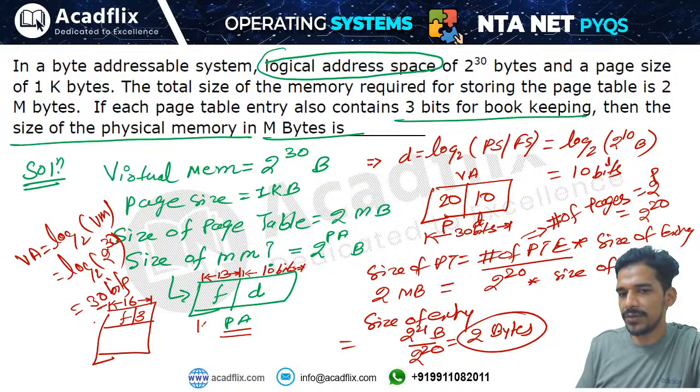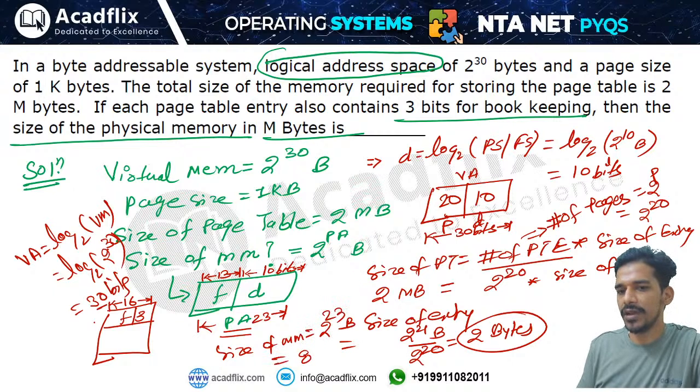So the physical address becomes 13 plus 10, that is 23 bits. So the size of main memory will be 2 to the power 23 bytes, and this will be 8 megabytes. So the answer for this question will be 8.